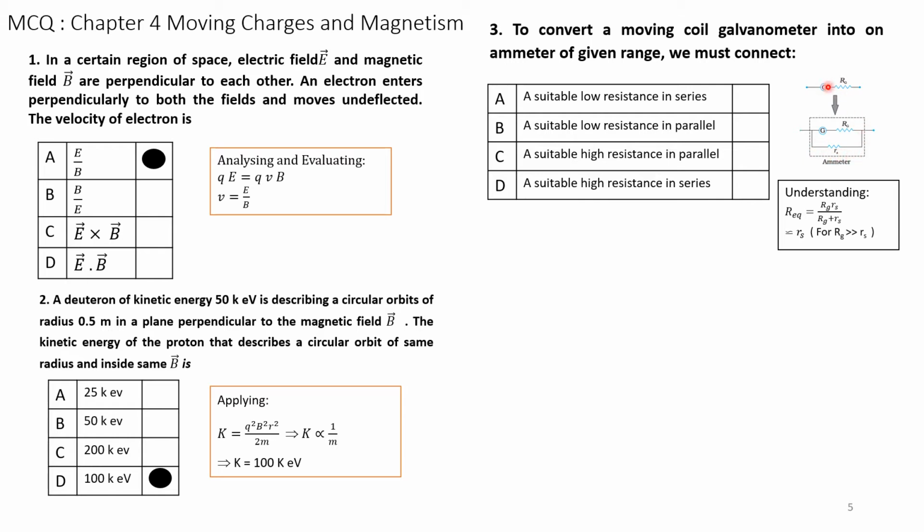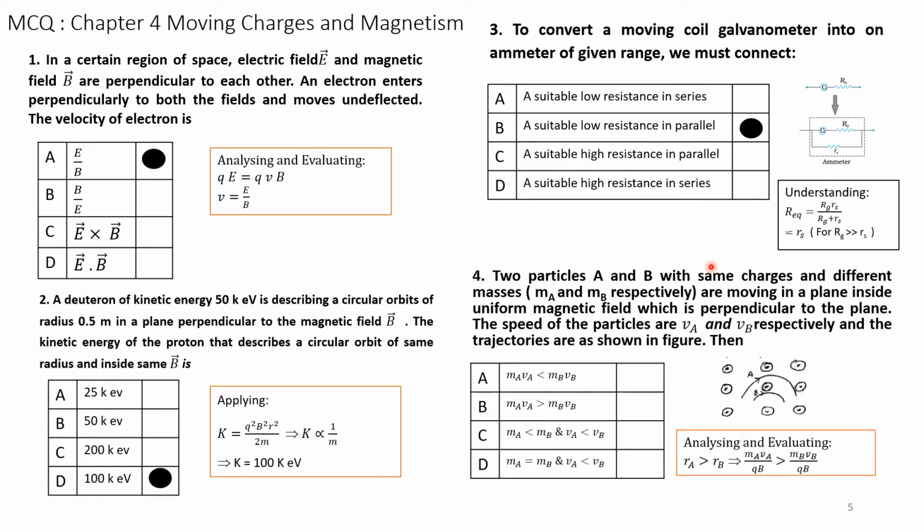So the galvanometer becomes an ammeter when you connect a resistance in parallel, that is a shunt resistor. So this equivalent resistance becomes Rg, that is the galvanometer resistance, into Rs divided by Rg plus Rs. That is approximately equal to, Rg is far greater than Rs, approximately equal to Rs. So the correct answer is, we have to connect a suitable low resistance in parallel. That is option B, the correct answer.